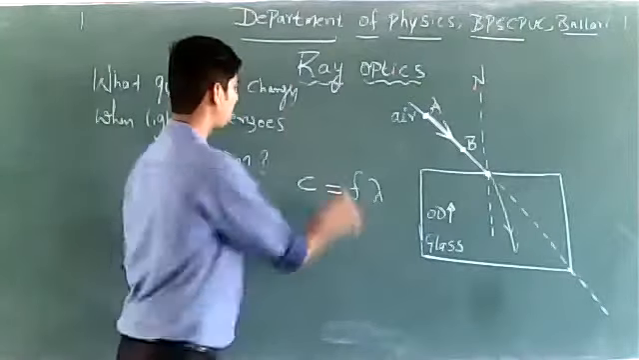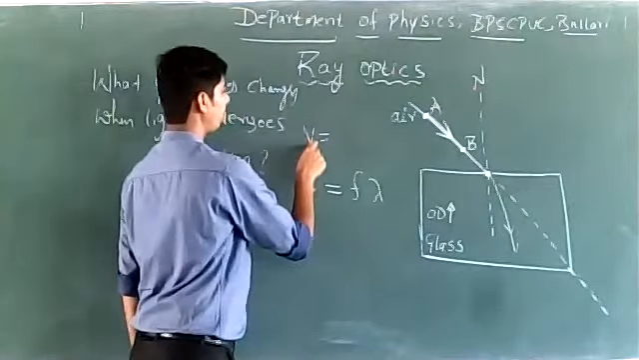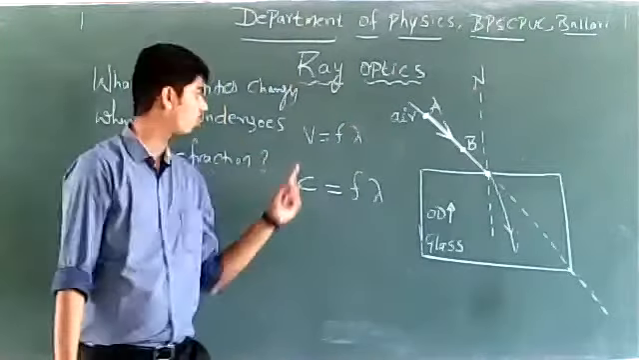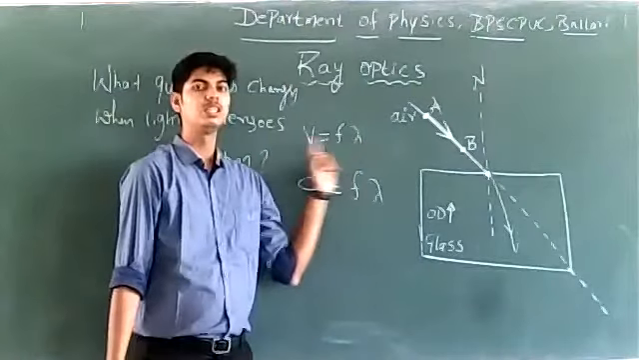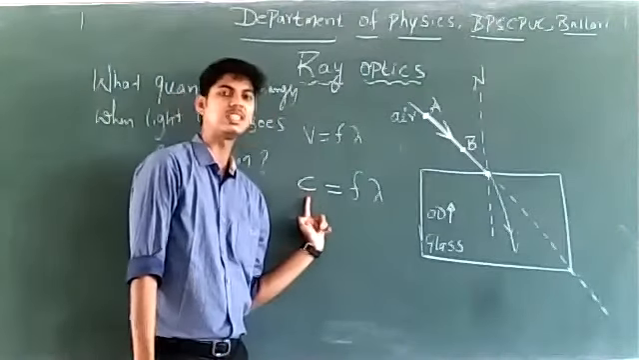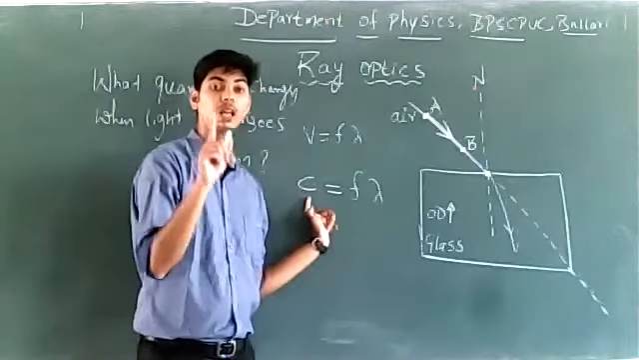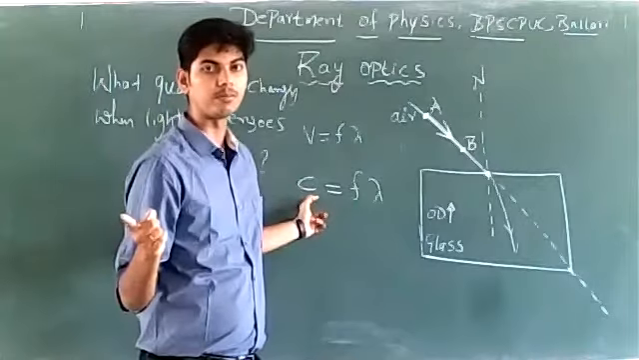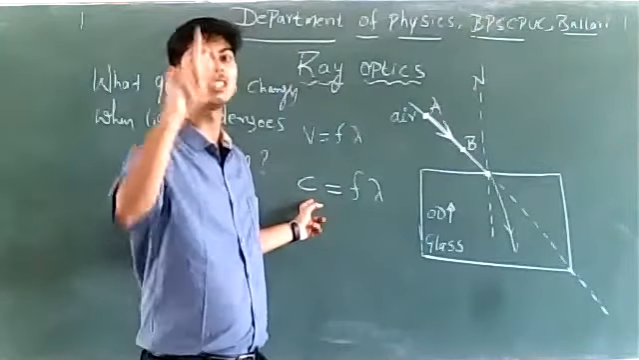This is a first year wave topic. Speed of a wave is given as v is equal to f into lambda. See, speed of light in air or vacuum should be written as c, right? Only in air or vacuum should we write c. In any other medium, you must write speed of light as v.